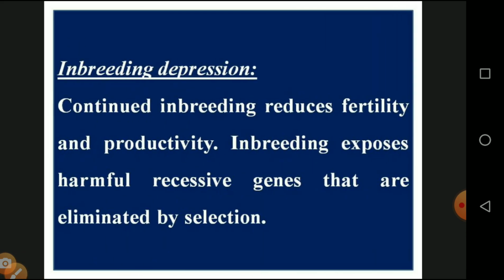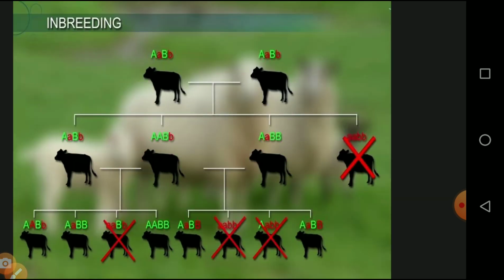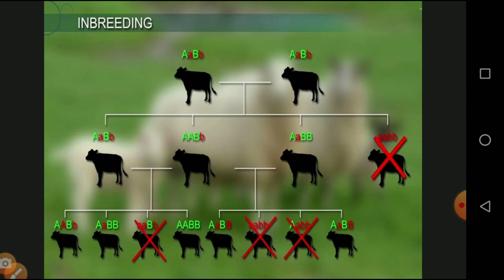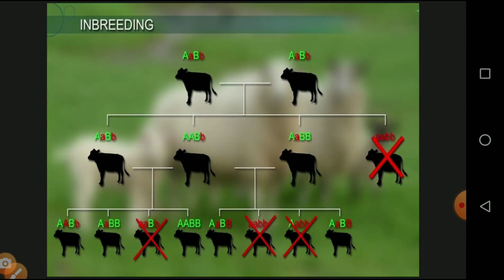And next, inbreeding depression is caused by continued inbreeding. It reduces fertility and productivity. Then after some time they don't have any fertility and productivity. Inbreeding exposes harmful recessive genes that are eliminated by selection. If they have any harmful genes, those are eliminated at the time of selection. And the diagrammatic representation of inbreeding: the parent character is passed on to the F1 generation and the F2 generation. Only the dominant characters are exposed in the F2 generation.